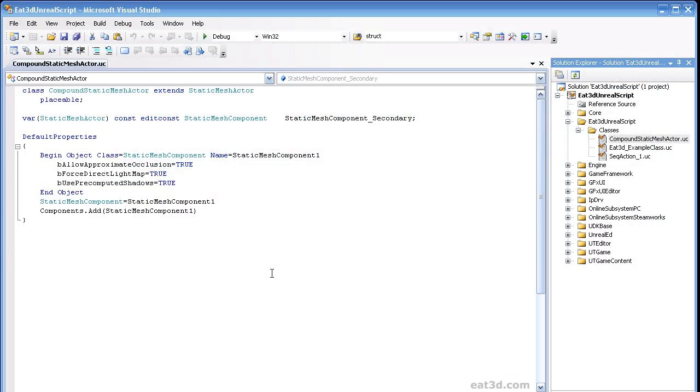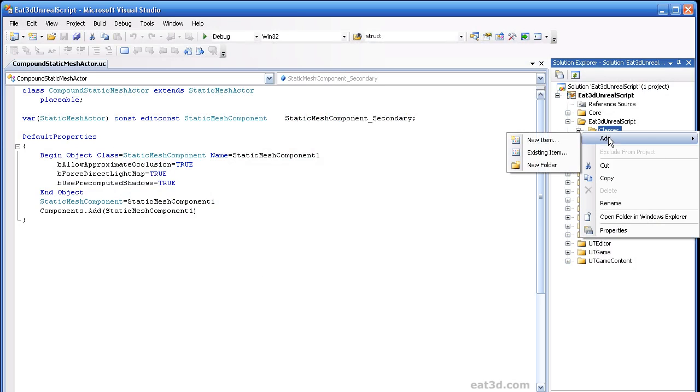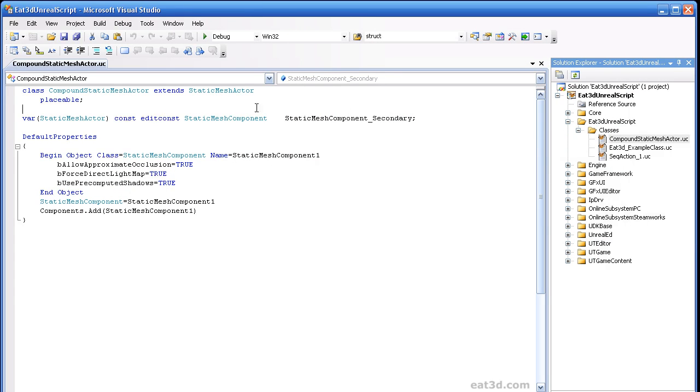Okay, so here's our compound static mesh actor class we were talking about. To add this, I just did a right click here on classes, added a new item, created the name compound static mesh actor, and then hit OK. By default, it was deriving from object, and so I updated that.